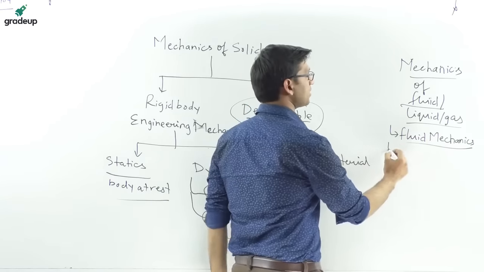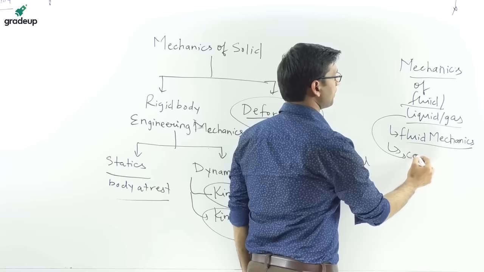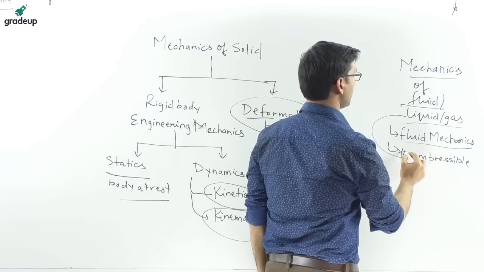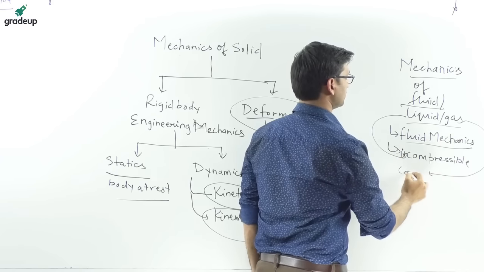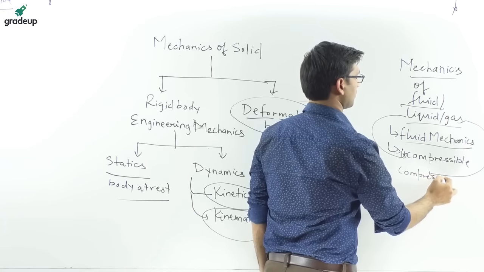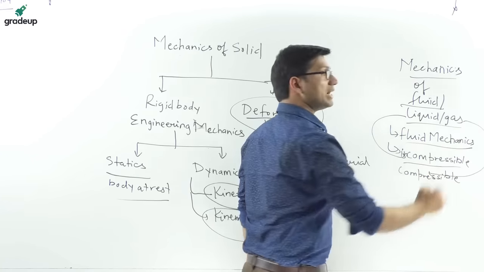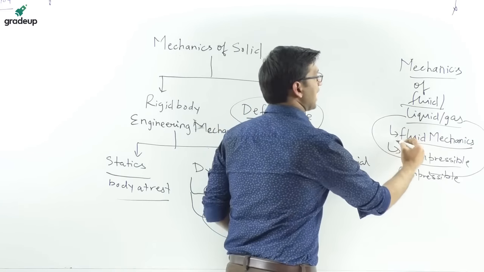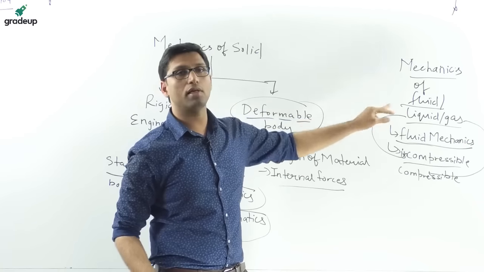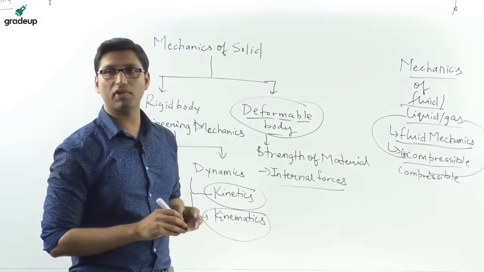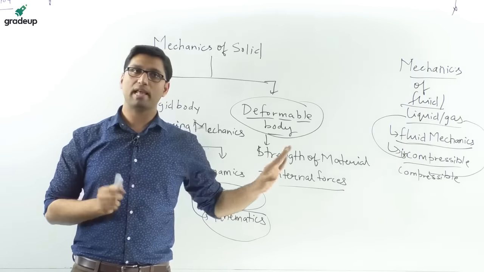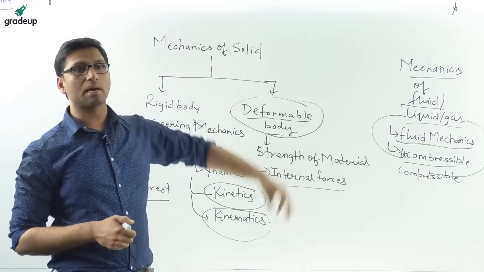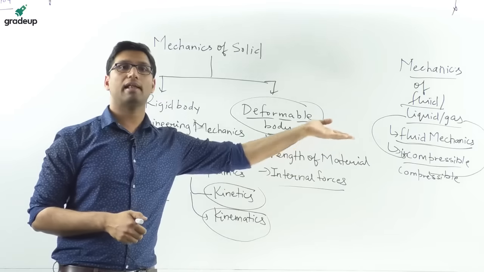In fluid mechanics we will be studying that liquids are usually incompressible, and gases are compressible. Incompressible means density is constant and density is not varying. So that branch of mechanics which deals with mechanics of fluid is called fluid mechanics. So this was a little bit of classification of mechanics. I hope that is clear to you. As you can see, mechanics gave three important subjects: engineering mechanics, strength of material, and fluid mechanics.